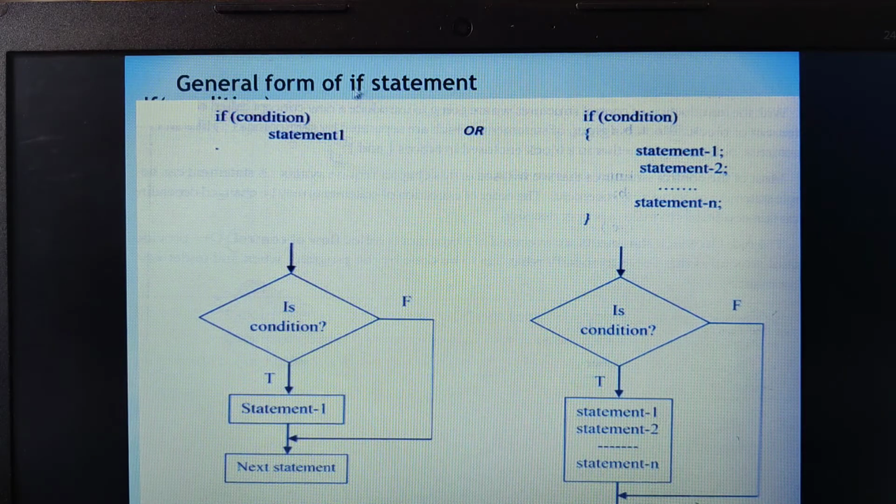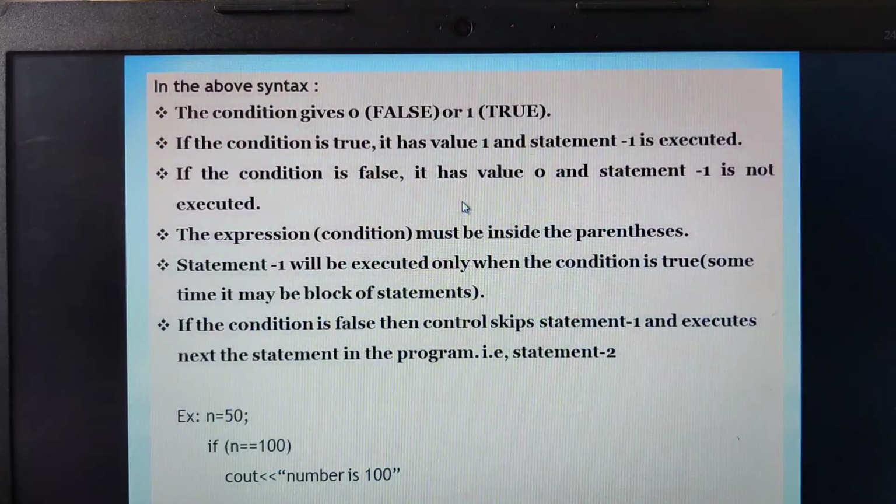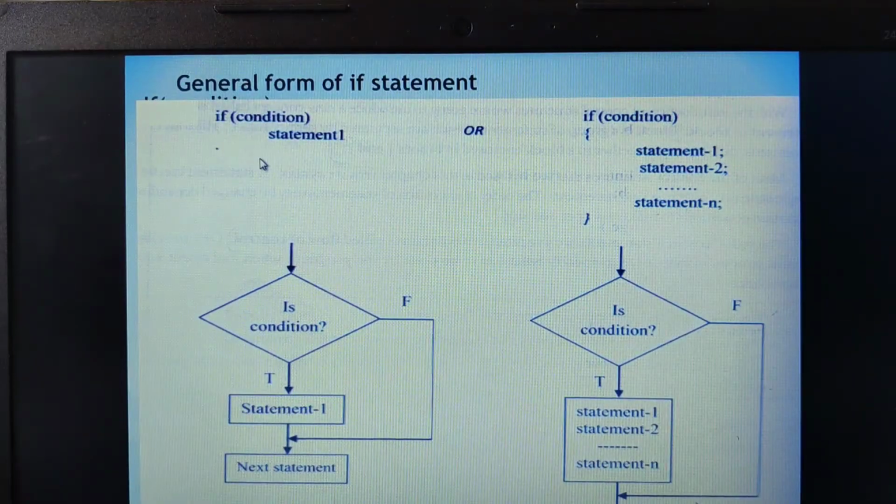Now here comes the general syntax of how to use the if statement. Let me show you in a programming example. Look here, how did I write this? After if, I have to use the parenthesis, then specify the condition, close the parenthesis and then specify the statement. How did I get to know this? Because this is the syntax. The syntax says the if keyword is followed by parenthesis, in which you mention the condition, close the parenthesis and write the true statement. Is that clear?